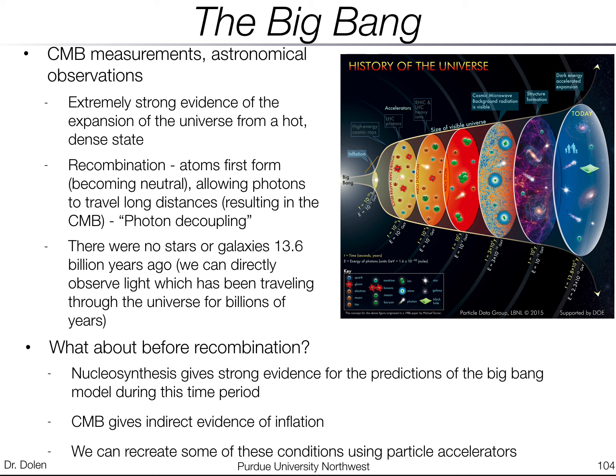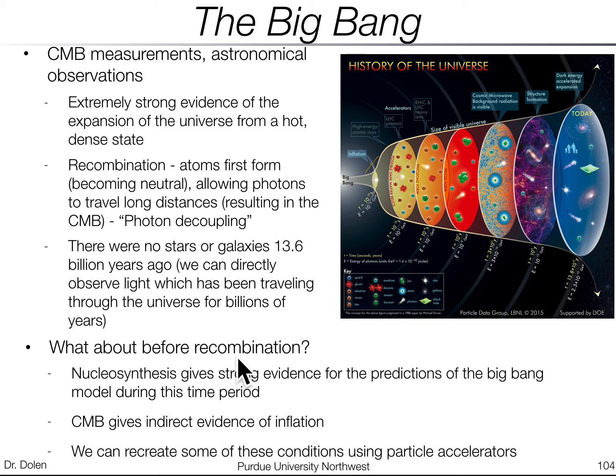This is the concept of photon decoupling. Photons can now travel long distances, and that's the cosmic microwave background. There were no stars or galaxies 13.6 billion years ago. We can even directly observe light which has been traveling through the universe for billions of years. So we have all this evidence for this model of the hot, dense state of the universe expanding to create our current universe.